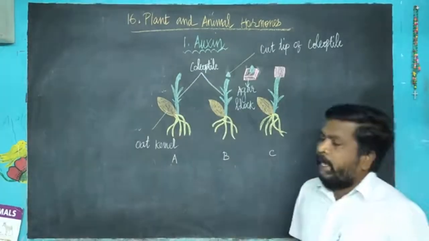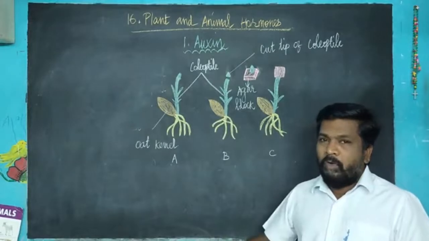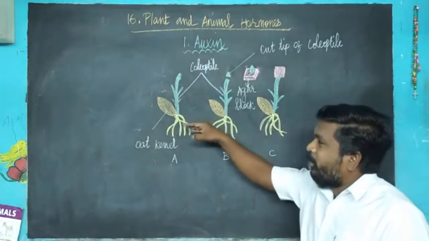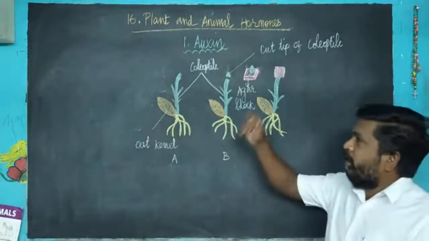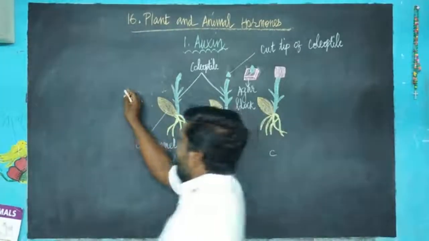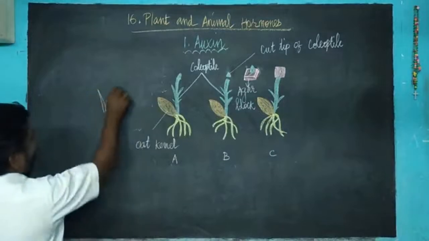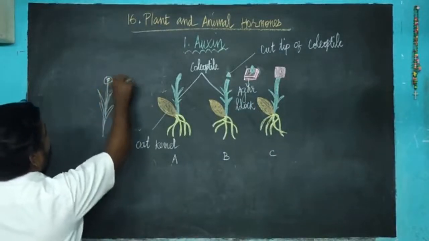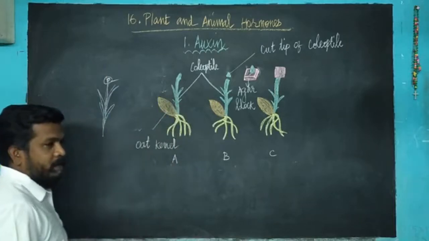Actually, auxin was the first hormone to be discovered in the plant. Auxins take part in growth and elongation. Auxin is generally produced at the tip of the plant. Just imagine it's a plant; here at the tip of the plant, auxin production takes place.